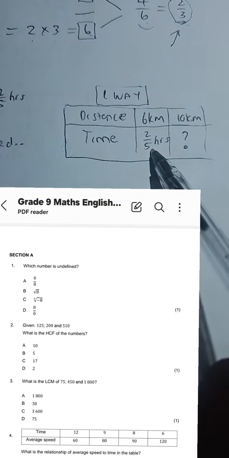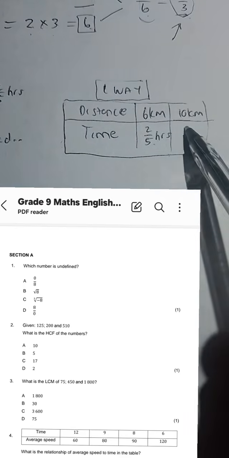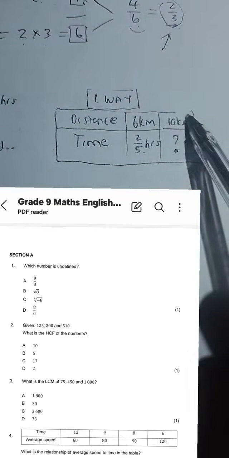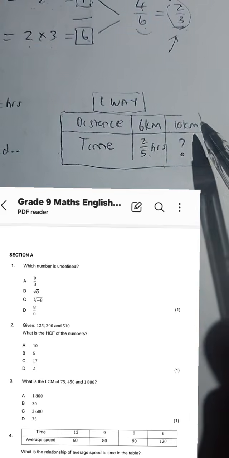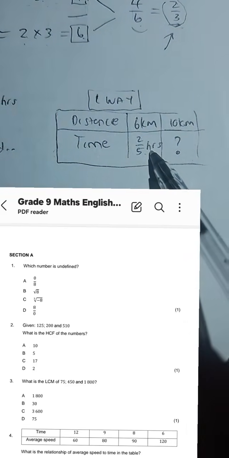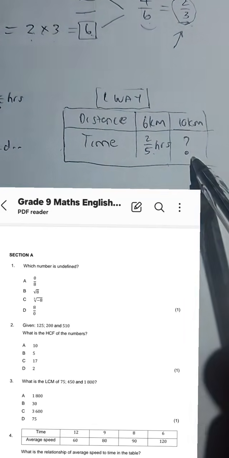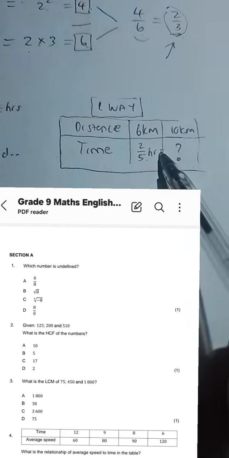Are you expecting more than this amount of hours, or less than 2/5 hours, at the same constant speed? Let's start there. What are you expecting?